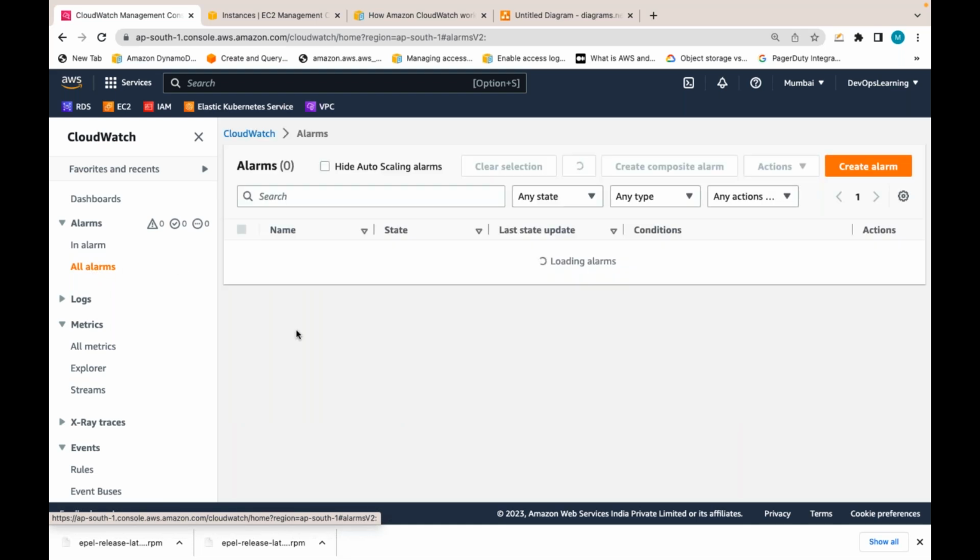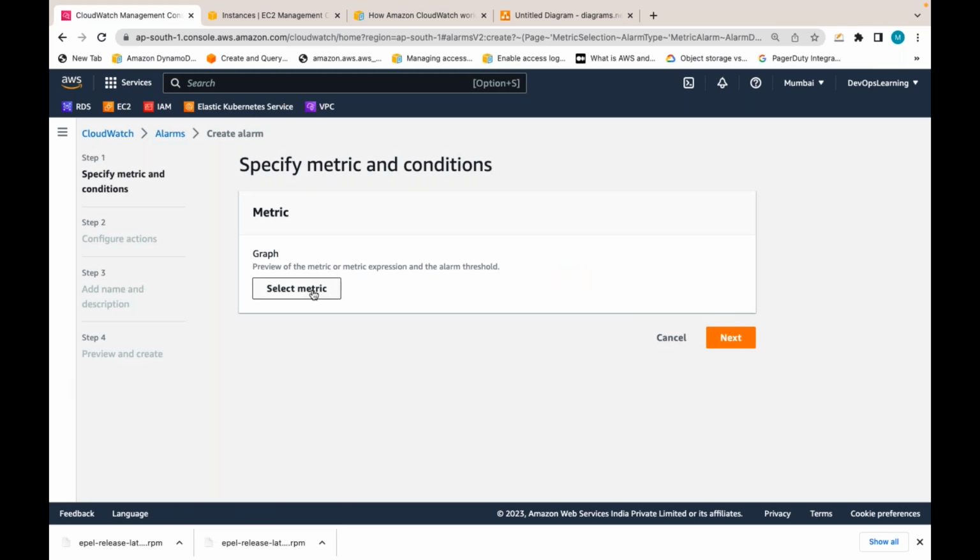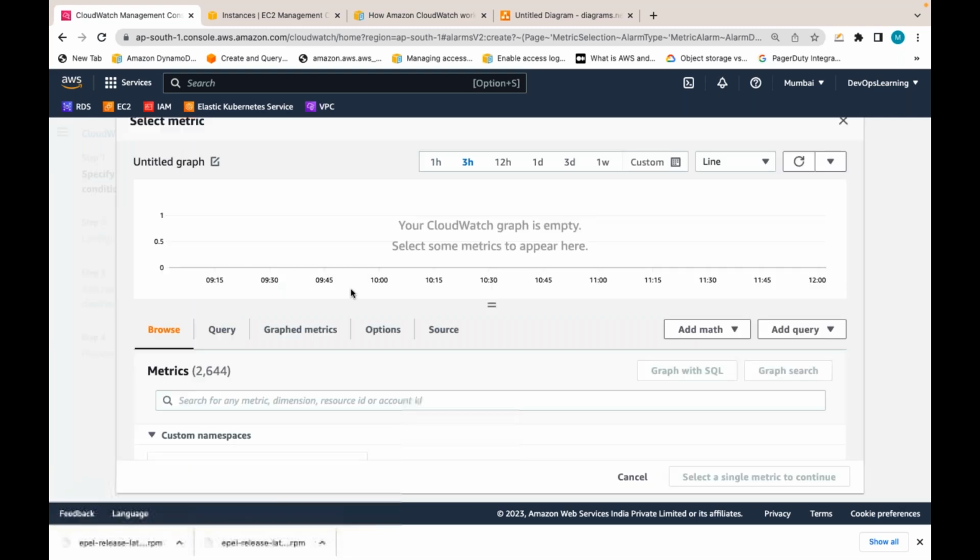As of now, I have not created any alarm. So let me create an alarm. I went to alarms. Let me create an alarm. I will select the metric, based on what metric I want to create an alarm. So let me select a metric.